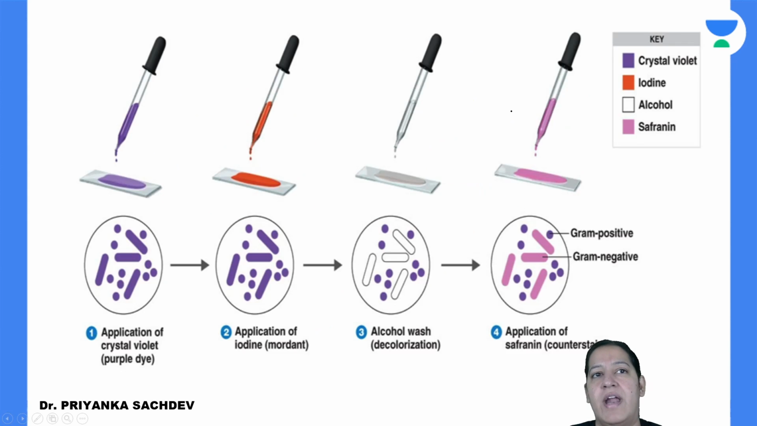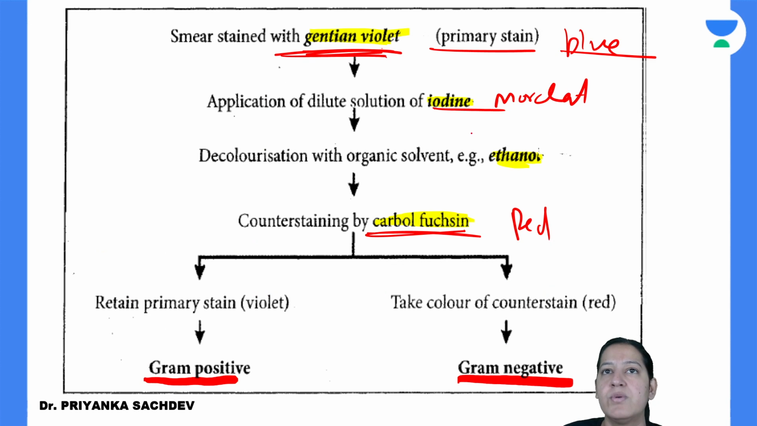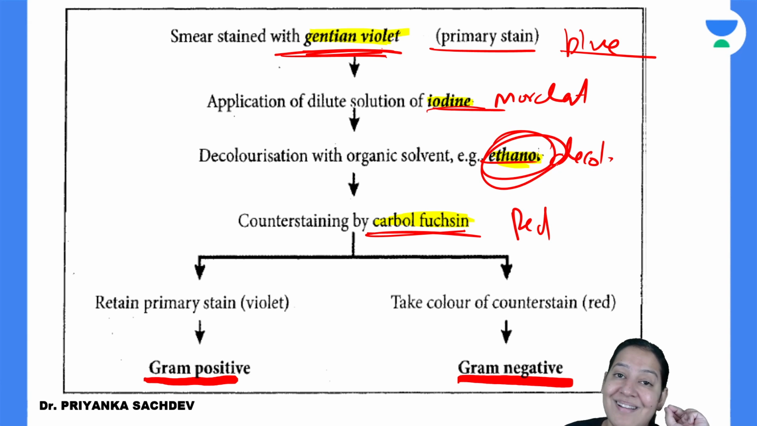That is known as mordant. So here the mordant we are using is iodine. The decolorizer we are using is alcohol. Please learn, it is ethanol.